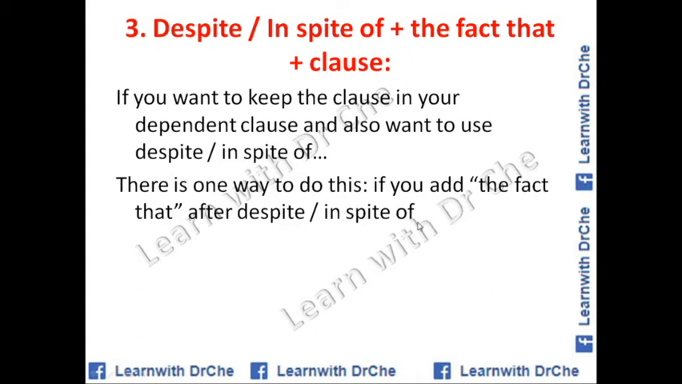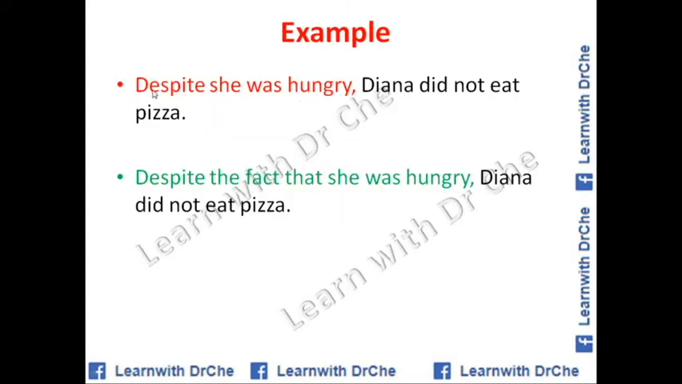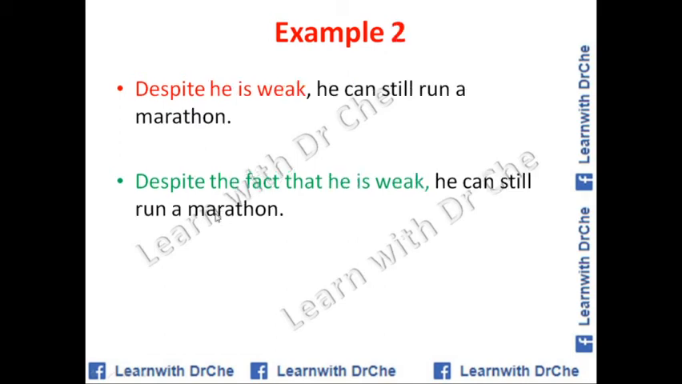So let us look at an example to explain better. "Despite she was hungry." This is a clause. We cannot use a clause with despite or in spite of. So we can maintain the same words of the clause by adding some extra words: "Despite the fact that she was hungry, Diana didn't eat pizza." So we have maintained the same clause by adding the fact that after despite or in spite of. This is one of the three ways.